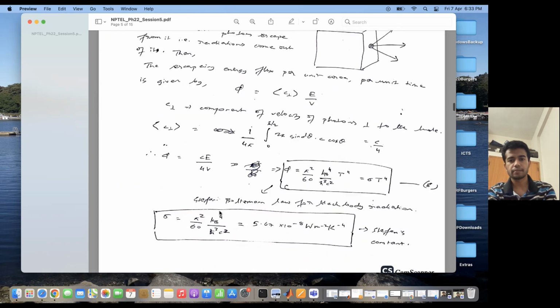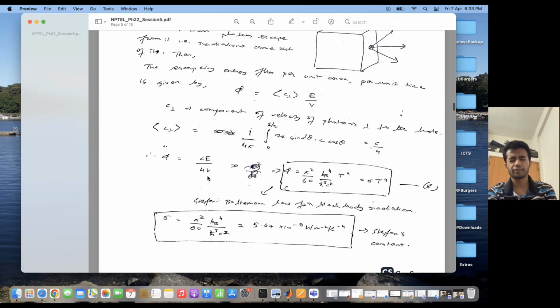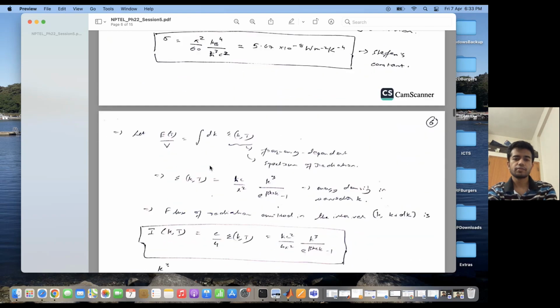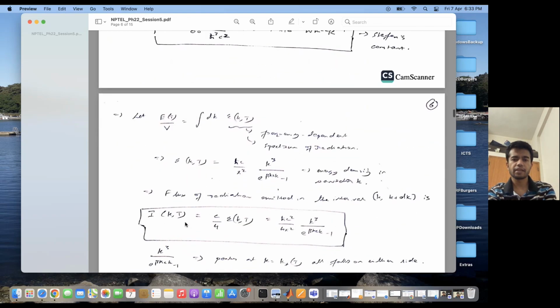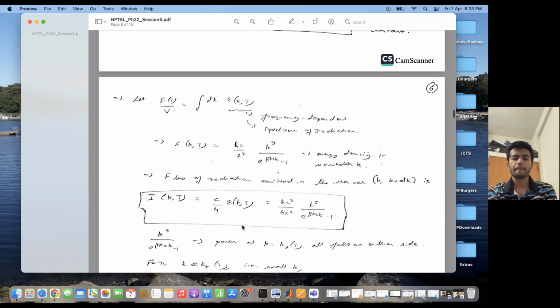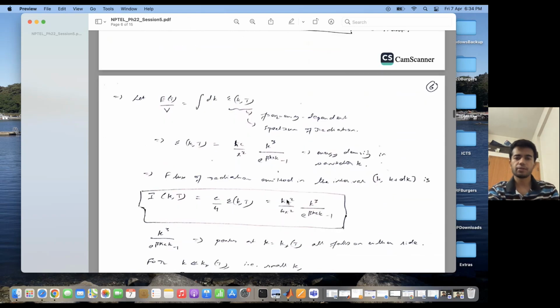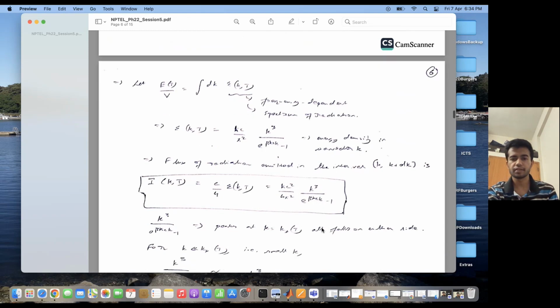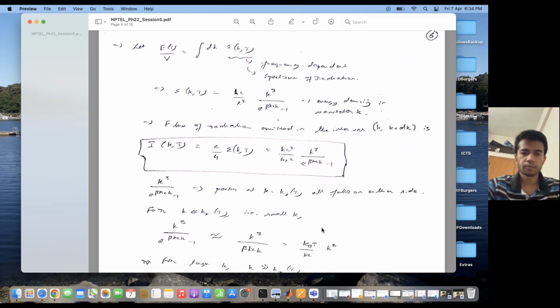Why c epsilon by 4? This comes from the Stefan law itself. We had phi equal to c by 4 E by V, and E by V is basically epsilon. Therefore, I of k, T is equal to c by 4 epsilon. So this is equal to h cross c square by 4 pi square times k cube by e to the power beta h cross ck minus 1. So this is the spectrum of the flux of radiation emitted by the black body.